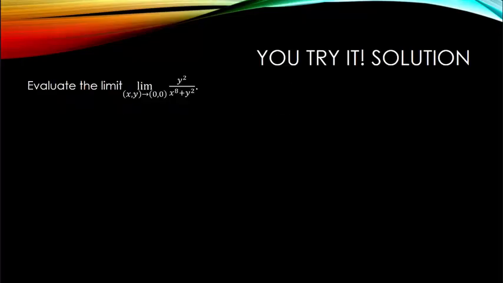As I look at this limit, it's a function in two variables, and I note that it's a rational function, which means it is continuous over its domain. In this case, the domain for the function is all values of R2 except for the point (0, 0). But if I plug in (0, 0), my direct substitution gives me an indeterminate limit. This means I'm going to have to look at this a little more closely.